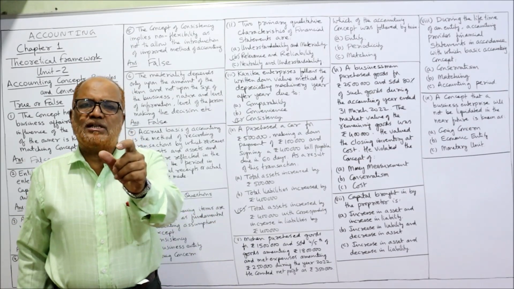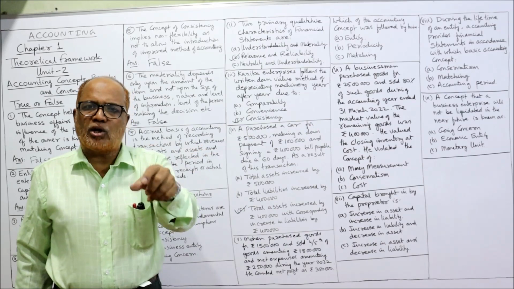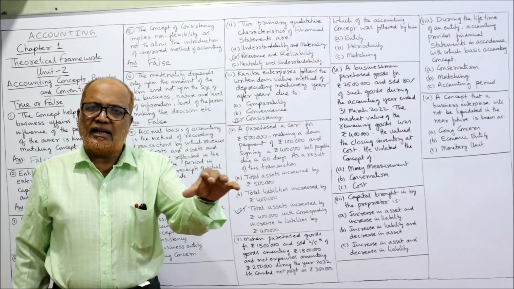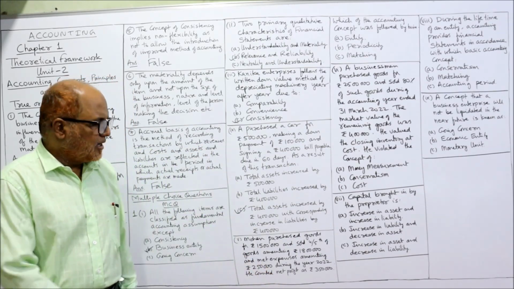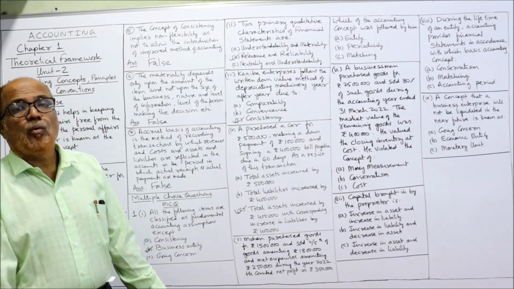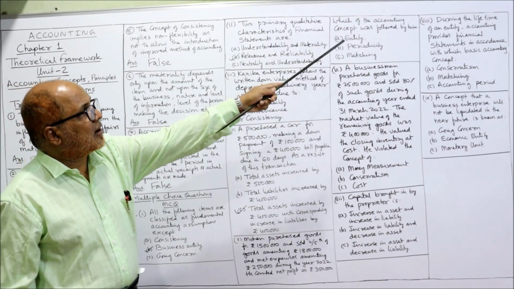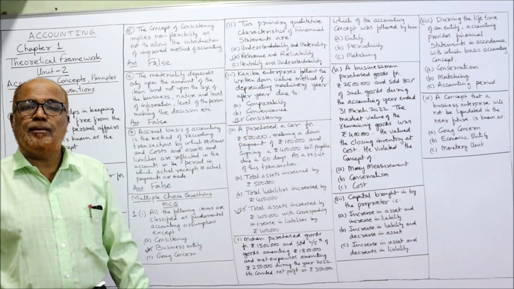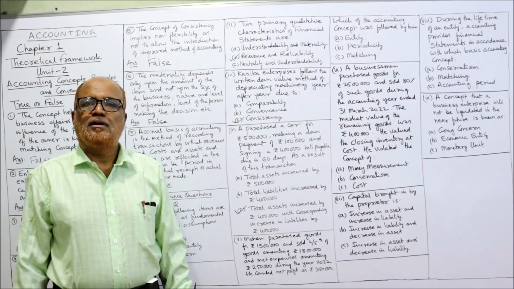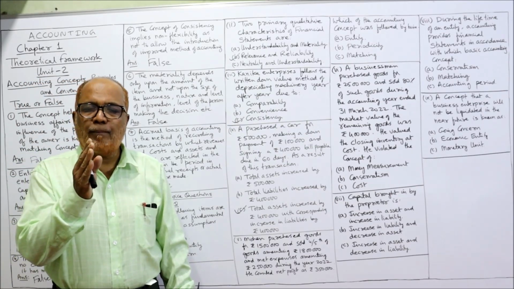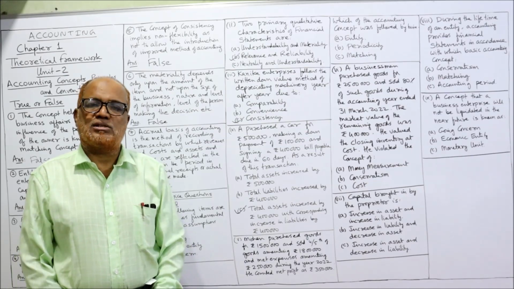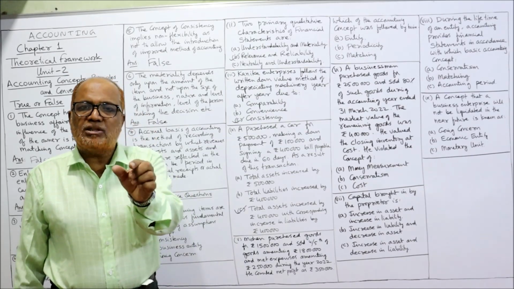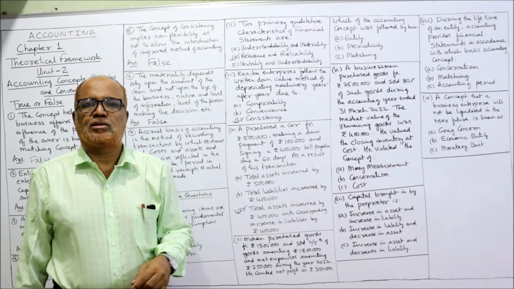From sale proceeds, deduct the cost, we'll get gross profit. From gross profit, deduct the expenses, we'll get the net profit. Net profit 3,50,000. What is the question? Which accounting concept was followed by him? That means the person has applied the matching concept. He has matched the revenue with the cost.